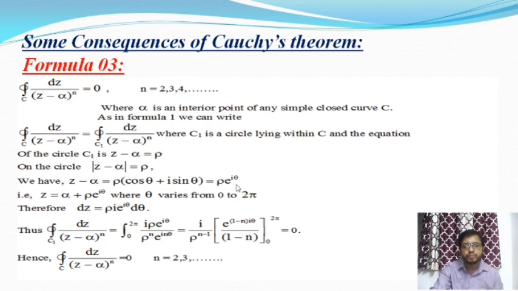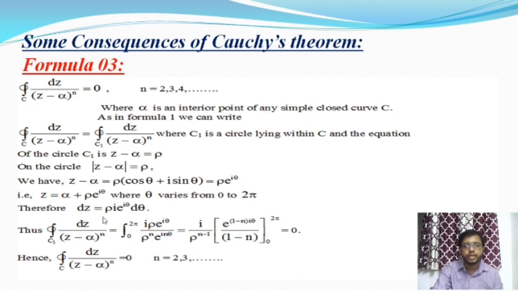That is, in the circle theta varies from 0 to 2 pi. Now we differentiate this with respect to theta, and we get dz. Alpha is a constant, the center of the circle, so the derivative of alpha is equal to 0.